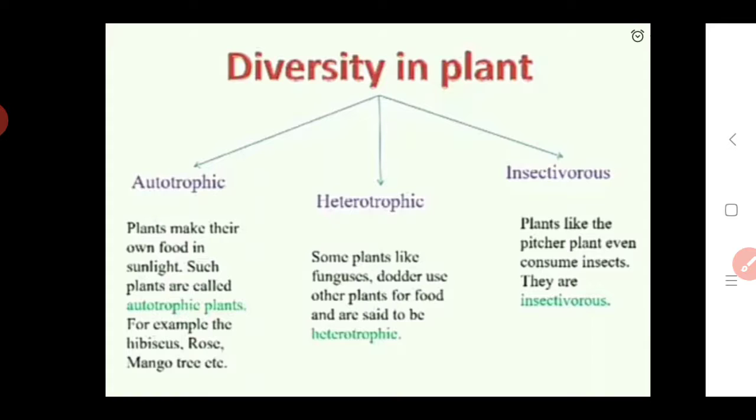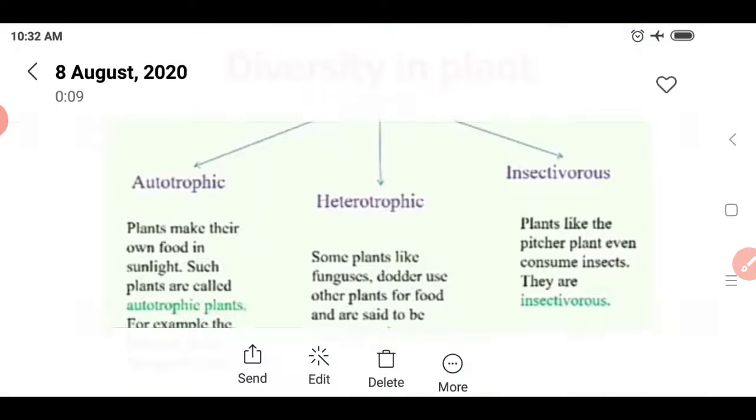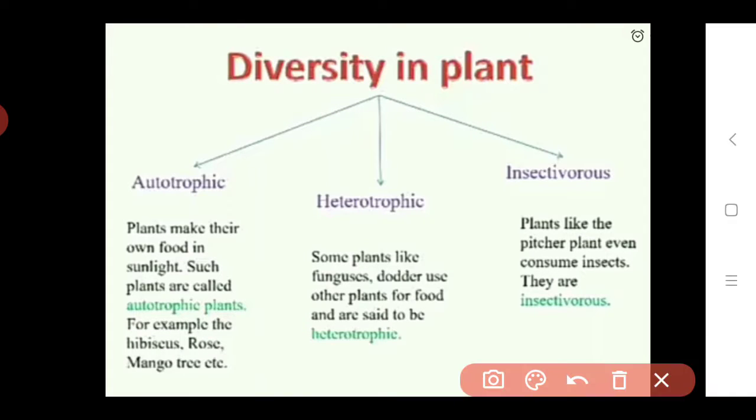So I again repeat what the autotrophic, heterotrophic and insectivorous plants are. First one, autotrophic. Which are the autotrophic plants? Plants that make their own food in sunlight. Such plants are called autotrophic plants. Examples are hibiscus, rose, mango tree.